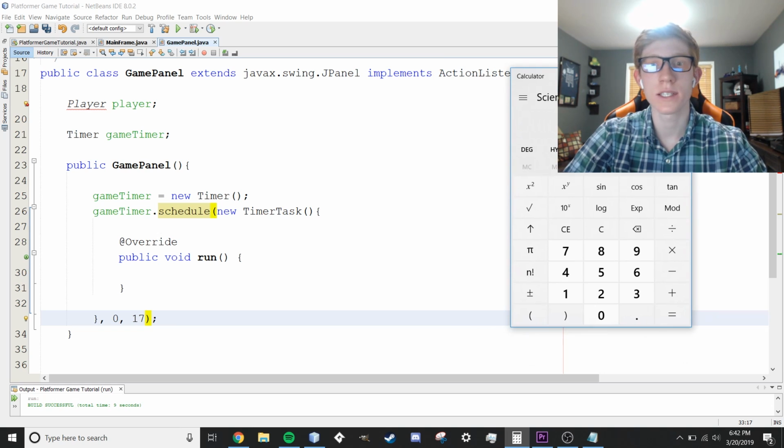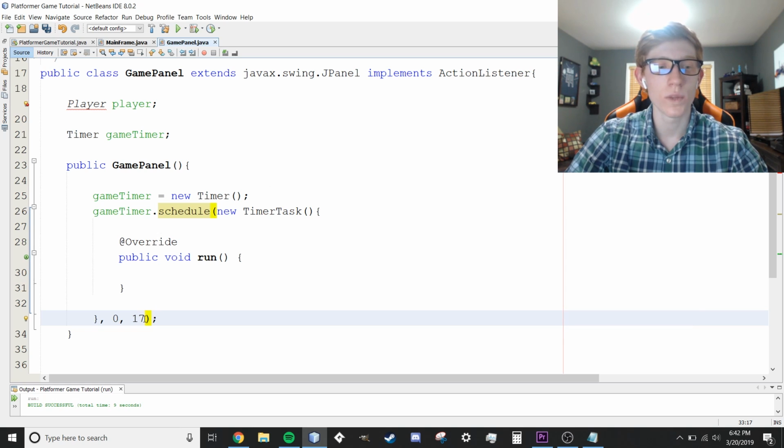We want our game to run at 60 frames per second. That's just what I like using. It's kind of standard for most games for PC or even Xbox or things like that now. And there's 1,000 milliseconds in every second, so 1,000 divided by 60 gives us 16.67, which is closer to 17 than it is to 16, so we're going to make this 17. What this means is it's going to wait 17 milliseconds in between every single frame, so we're going to get roughly 60 frames per second, just under actually, but relatively close.